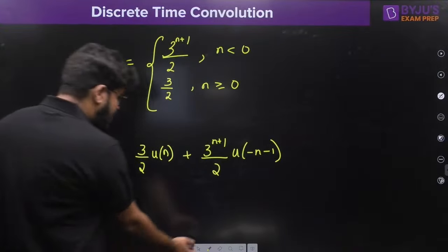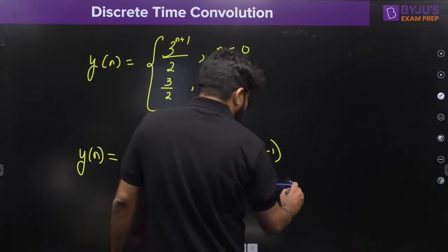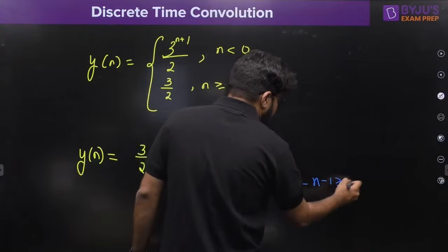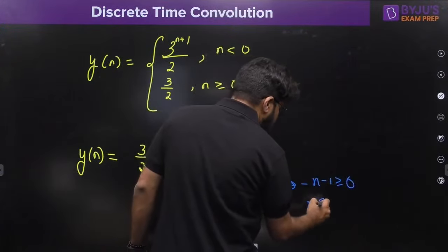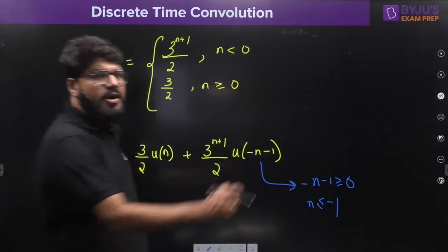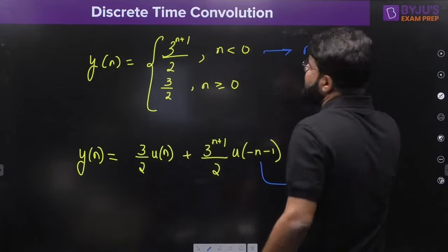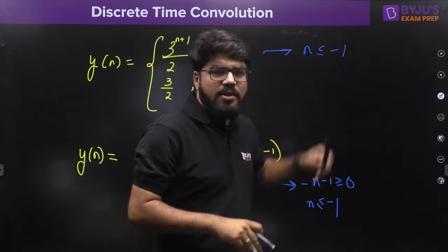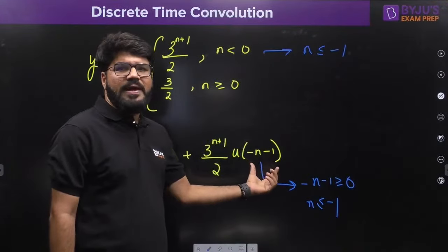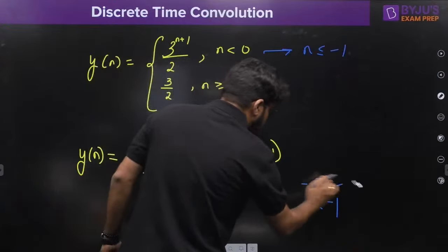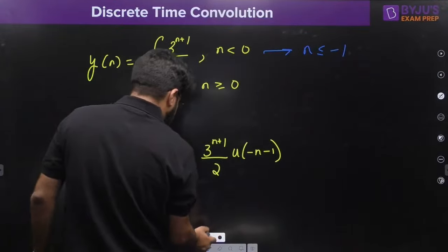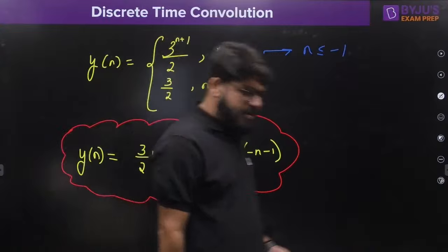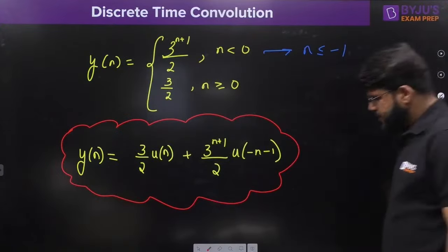Right, because once again, if there is any confusion, just look with me. U of minus n minus 1 will exist when minus n minus 1 is greater than or equal to 0. Shift n on the other side, so n should be less than or equal to minus 1. That's what we want. We want n less than 0. N less than 0 means n will be minus 1, minus 2, minus 3, etc. So I can write n less than 0 as n less than or equal to minus 1. So that is a correct representation, u of minus n minus 1. Hope this is clear to all. And guys, this is nothing but my final answer to the question.